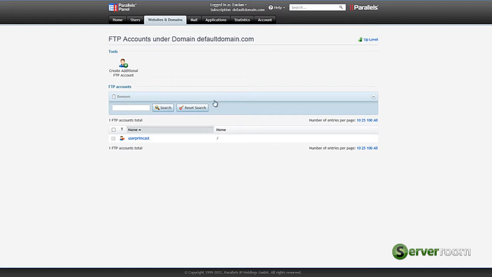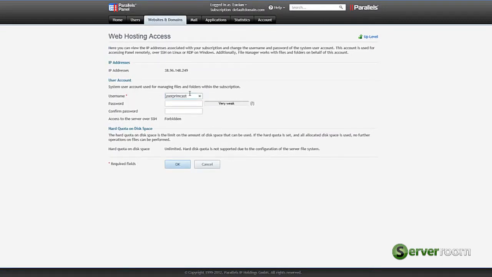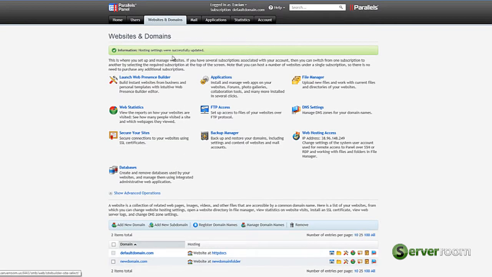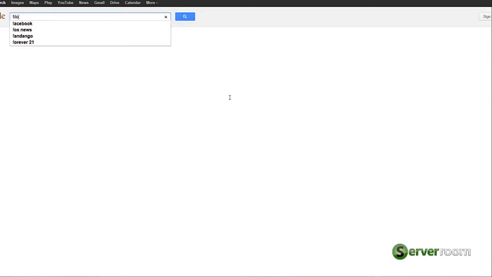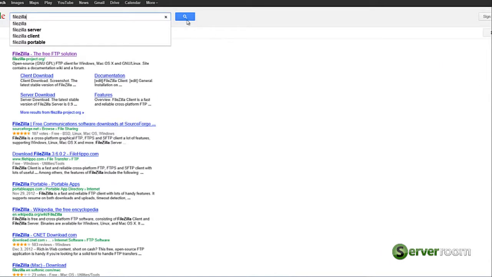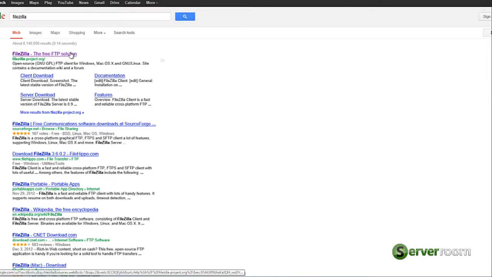Configure your FTP accounts by going to the FTP Access tab. Here you can create new accounts or change and update passwords. We recommend using FileZilla as your FTP client. FileZilla is a free software.